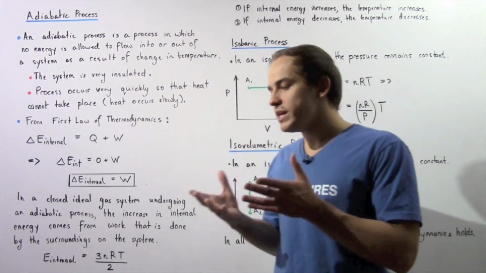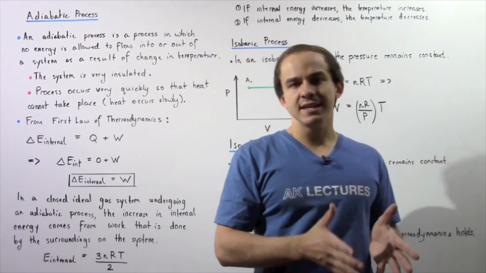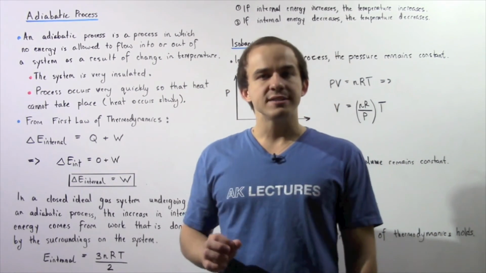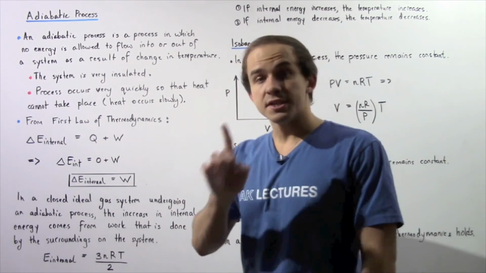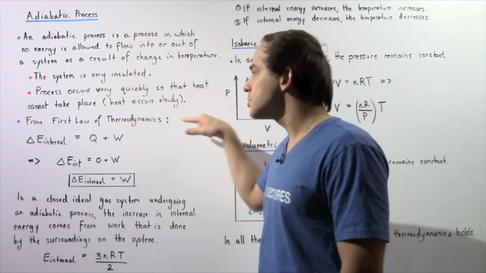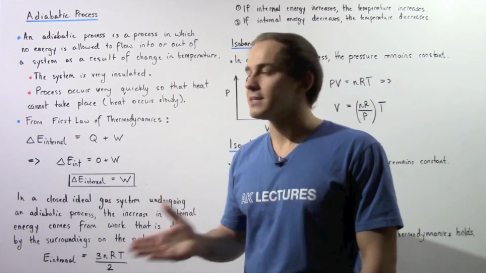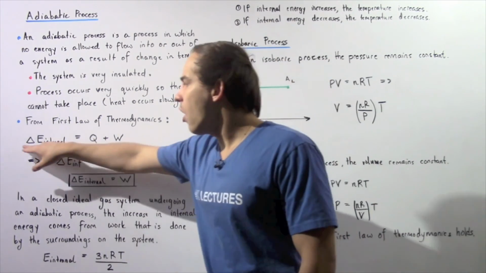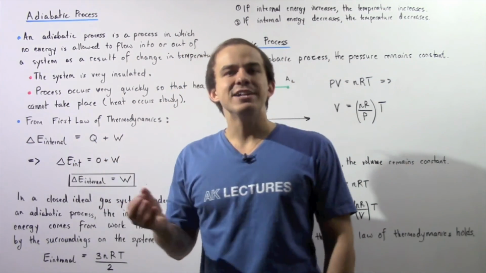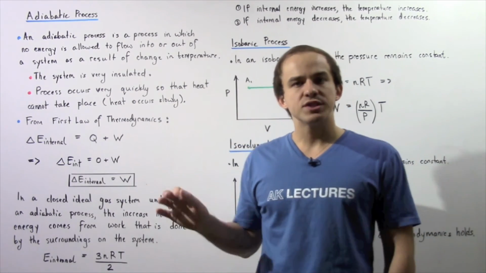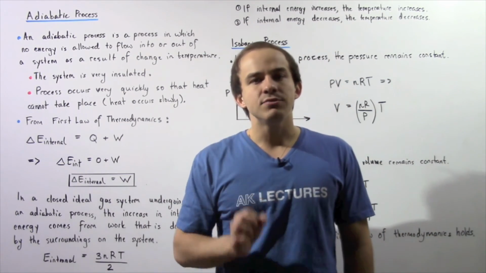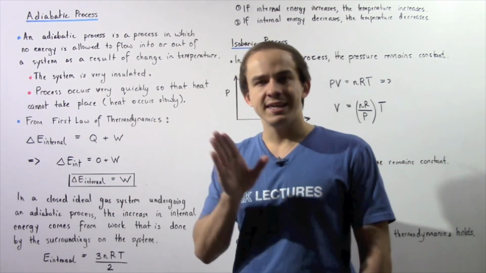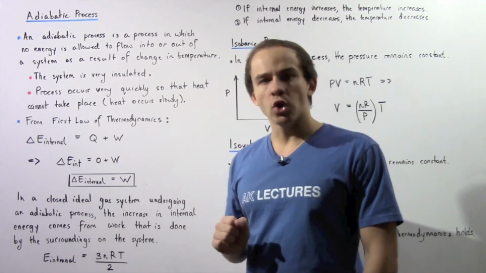So let's suppose we have our closed gaseous system that experiences an adiabatic process. Let's explore what the first law of thermodynamics tells us about an adiabatic process. So recall that the change in internal energy of our closed gaseous system is equal to the sum of the Q and the W, where Q is the heat and W is the work.